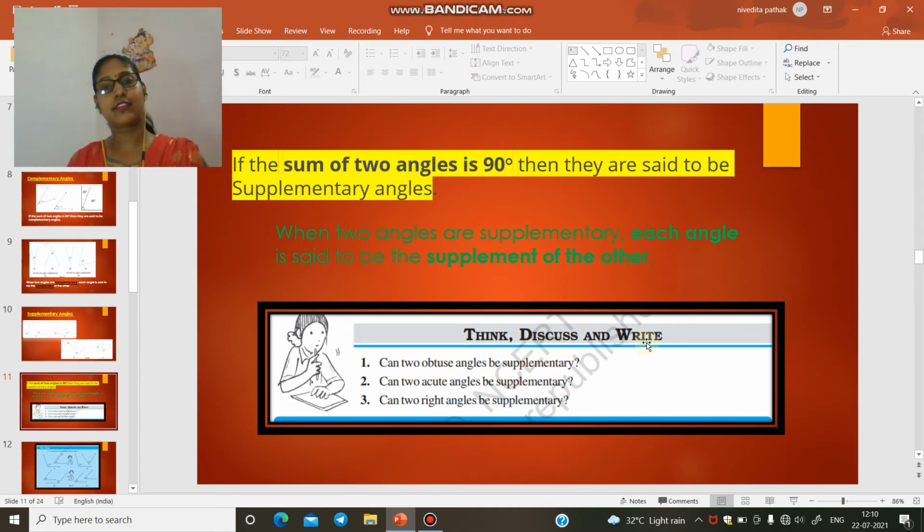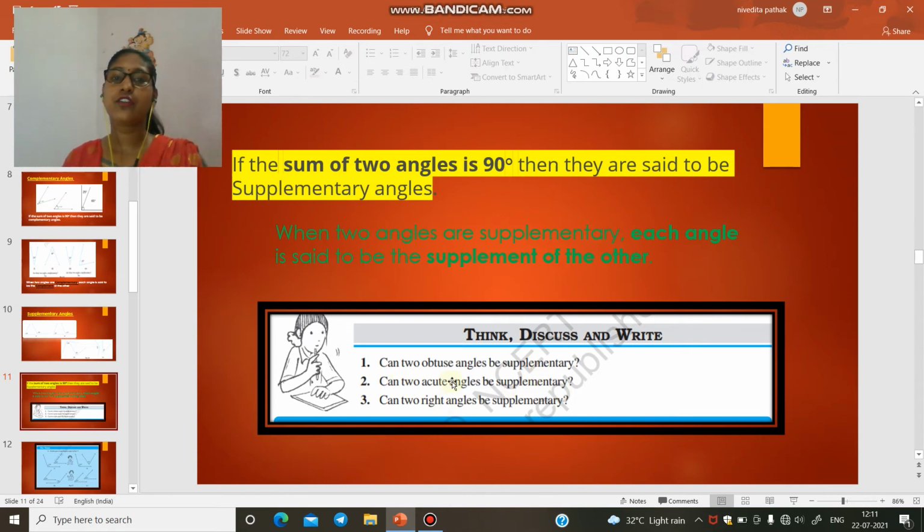Now, this is the "Think, discuss and write" given in your NCERT book. You have to think: can two obtuse angles be supplementary? First, we understand what an obtuse angle is. Obtuse angles are angles which have a value more than 90 degrees but less than 180 degrees. So suppose the minimum value of an obtuse angle we are considering is 91 degrees, and for the second obtuse angle also 91 degrees. When we add them, we get 182 degrees. It is greater than 180 degrees. So when two obtuse angles are added, they are not supplementary. Either one of them has to be an acute angle.